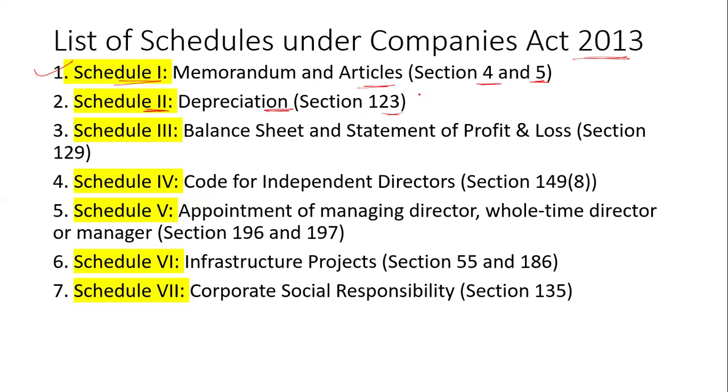Schedule 3 is for the balance sheet and the statement of profit and loss account, and the section is 120. Now, how do you remember this? You don't need to learn every section and every schedule; you just have to pick one or two, and then you will be able to answer the whole question.